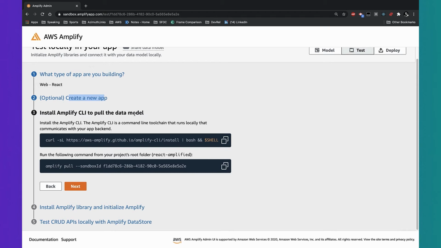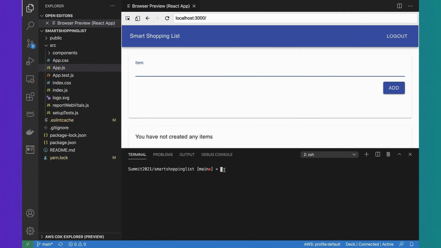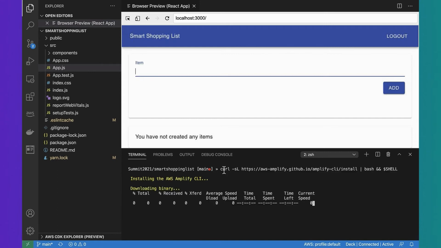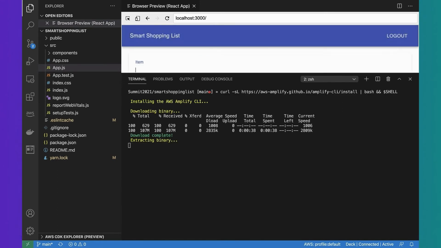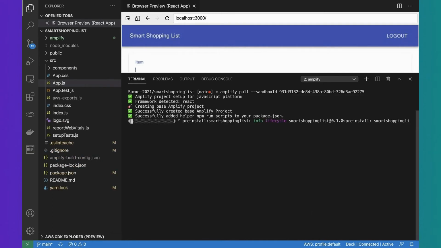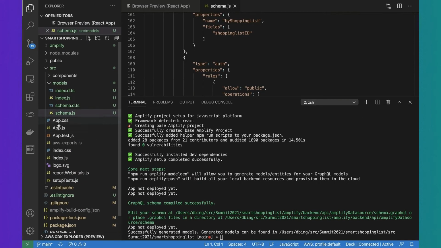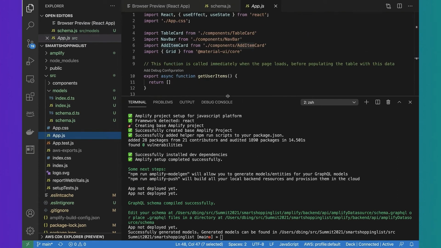Next, I'm going to do two things. I'm going to install the Amplify CLI, and I'm going to pull down this configuration locally. So I copy those commands across, go back to VS Code, and paste them into my terminal. The first one is installing the Amplify CLI, so I can then run the CLI commands to also configure a backend locally. The second one is the Amplify pull command. This is pulling down my data model. It's generating the correct types from my schema that I've created, so I can then program with it inside my code. It creates a folder called models, and inside is all my types.